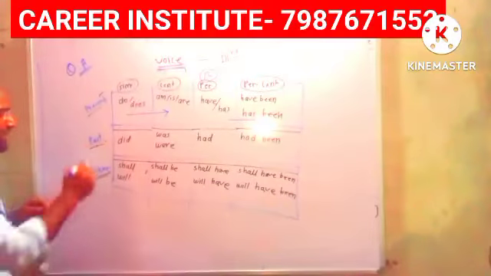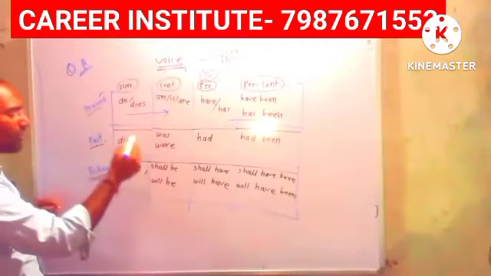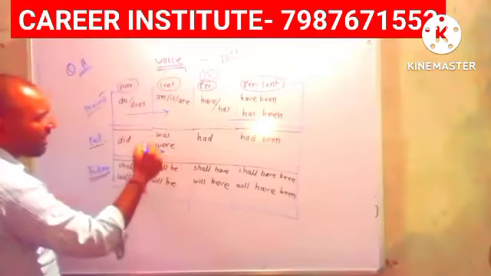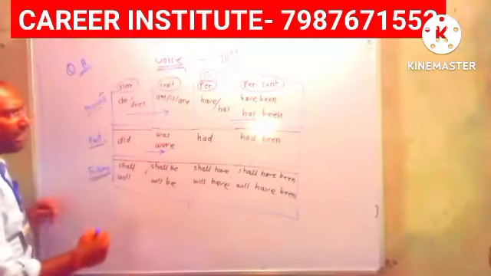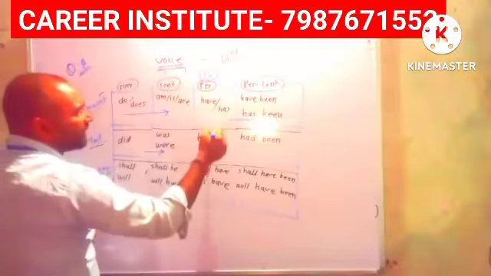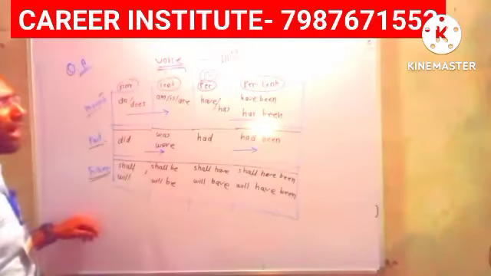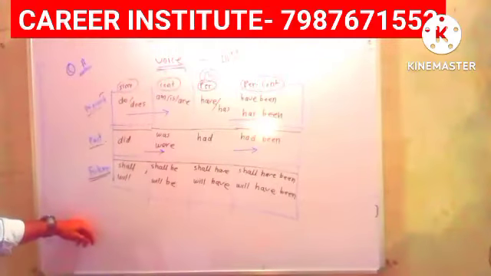If active voice is past simple tense, it will be converted into past continuous tense. If the active voice is past perfect tense, it will get converted into past perfect continuous tense.